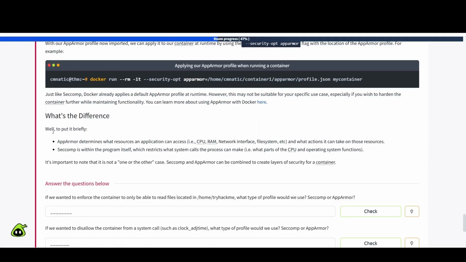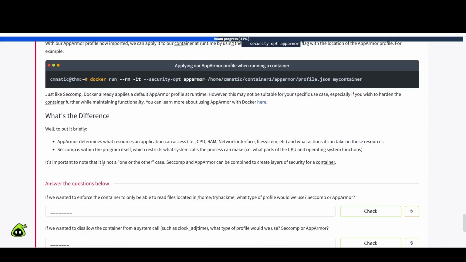What's the difference? Well, to put it briefly, AppArmor determines what resources an application can access, examples: CPU, RAM, network interface, file system, etc., and what actions it can take on those resources. Seccomp is within the program itself, which restricts what system calls the process can make, examples: what parts of the CPU and operating system functions.